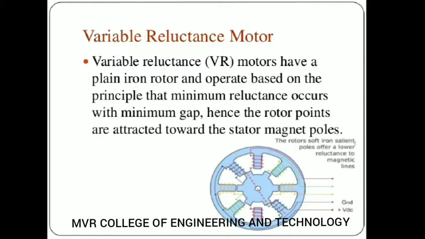So if you observe the variable reluctance stepper motor, the number of slots in the rotor are more. So you can see here nearly how many slots we have? 6 slots in the rotor, and here also the rotor is made up of a permanent magnet, but the stator also has a number of poles. So the difference between a permanent magnet stepper motor and a variable reluctance stepper motor is that the windings in the stator poles are more. The stator poles are more, and the winding is also more.